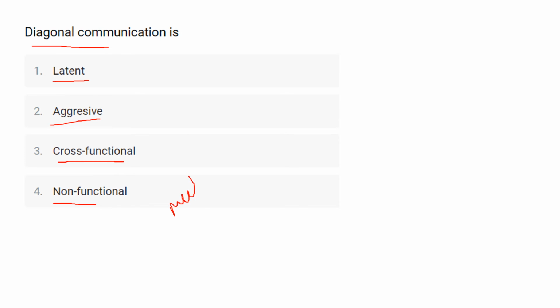So the term diagonal communication refers to multi-directional communication that includes the horizontal, upward and downward approaches. It is a cross-functional communication between the personnel at the various levels of the organization.